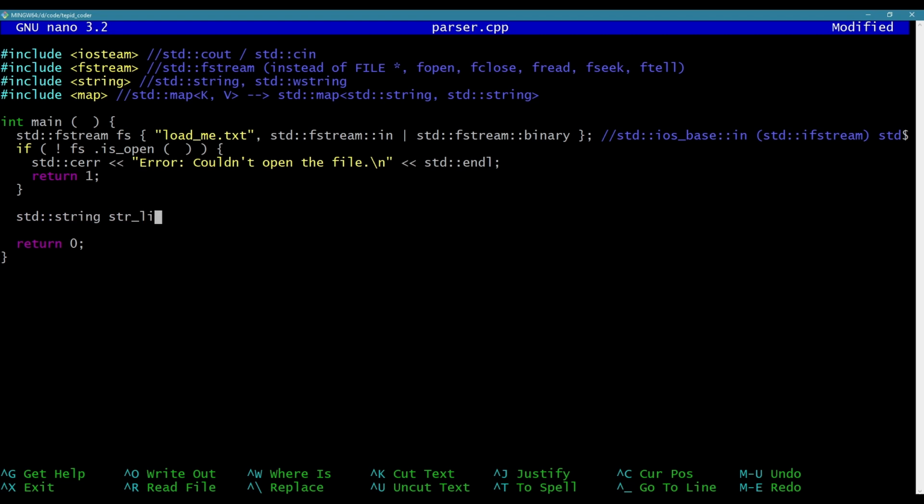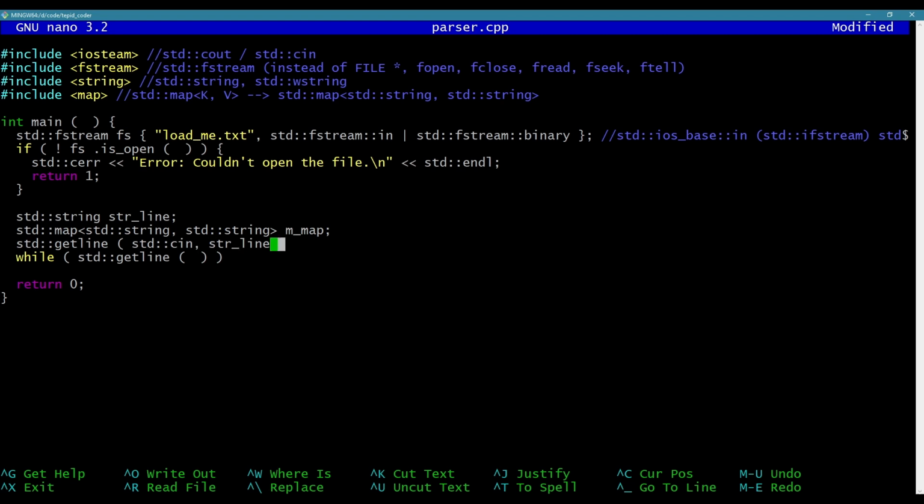A standard string is line. I'm going to do a standard map. I'm going to store the keys and values. So it's a map of standard strings to standard strings. I'm just going to call it a map. Be lazy here. Okay, what I could do is say while getline. This same function can be used on any kind of input stream, like standard cin, right? I could do standard getline, and then I could give it a string, like string line, right? And that would let the user type a line. But you can also use it on a file stream. So I'm going to do fs for file stream.